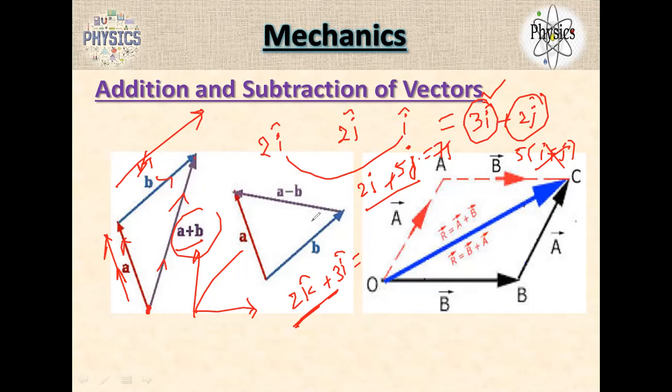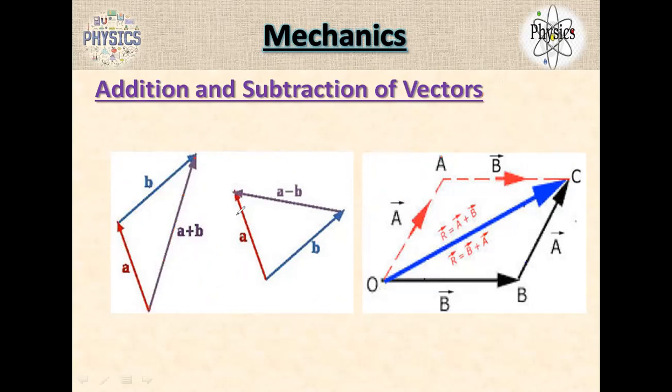Very important point, guys. What is the difference here? I'm writing A minus B here, and A plus B here. Tell me. So here the A vector started from here to here, and the B vector began from the end of the A vector.